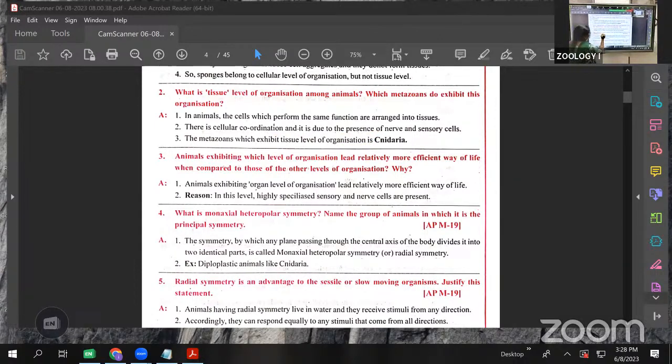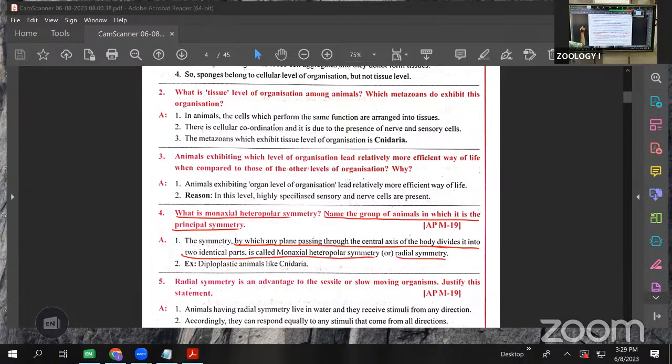What is monoaxial heteropolar symmetry? Mainly, this is the name for the group of animals having the principal symmetry. It is the symmetry in which any plane passing through the central axis divides the body into two identical parts. That we call monoaxial symmetry, also called radial symmetry.